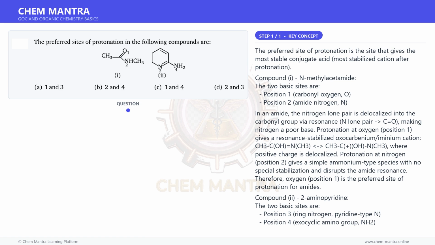Combined answer: position 1, the oxygen of the amide, and position 3, the ring nitrogen of 2-aminopyridine. Answer A, 1 and 3. Why do the other options fail? B, 2 and 4, both wrong: amide N is not preferred over O, and exocyclic NH2 is not preferred over ring N. C, 1 and 4: position 1 correct but position 4 wrong. D, 2 and 3: position 3 correct but position 2 wrong.